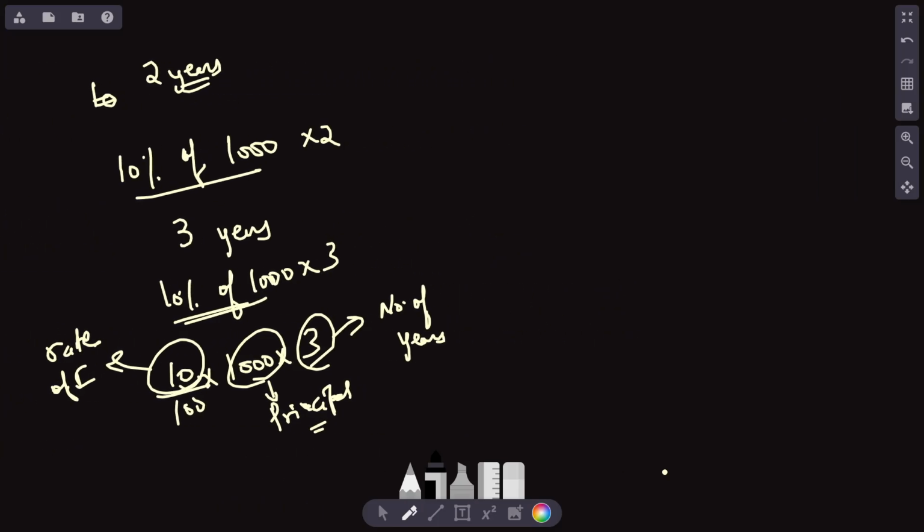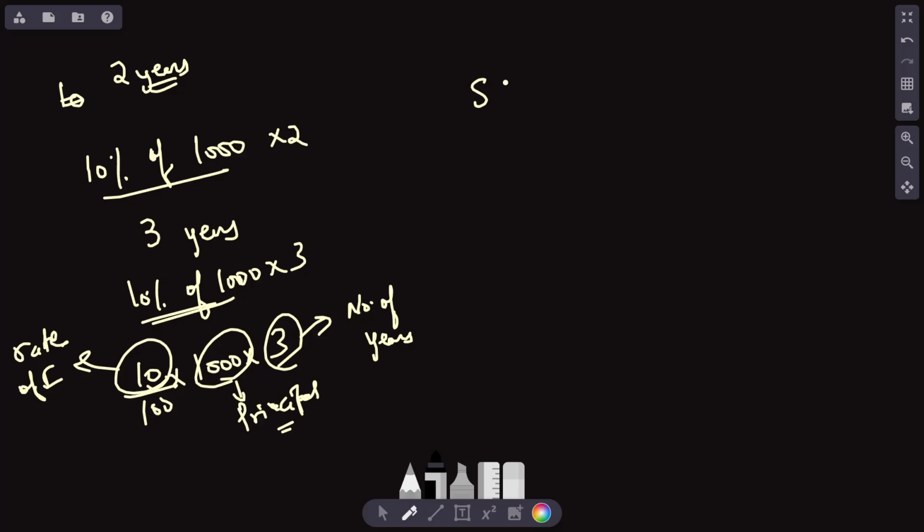So can I deduce that the simple interest, whether for 1 year, 2 years, 3 years or 4 years, can all be reduced down to principal amount multiplied by rate of interest multiplied by time period, divided by 100, which becomes PRT divided by 100.